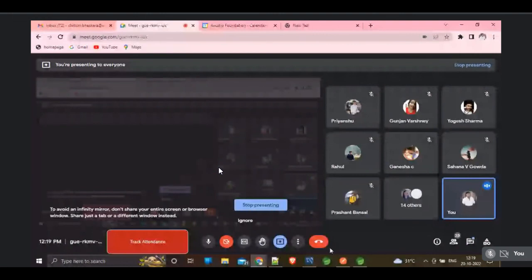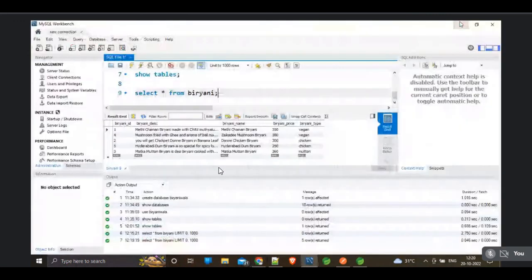So guys, remember, we are performing two different tasks, right? The first task is adding the MySQL connector J in the pom.xml, and the second one is adding the application properties.